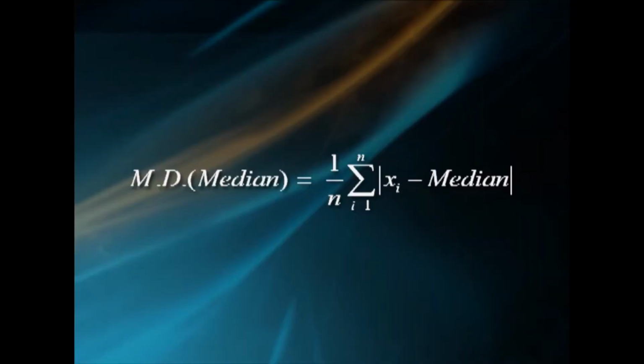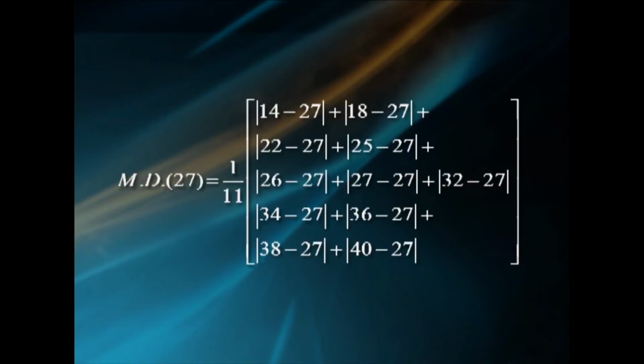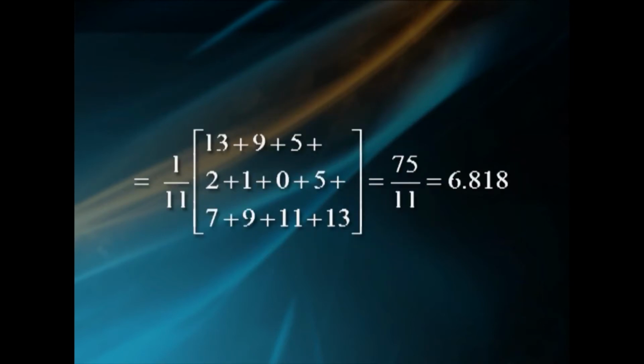Mean deviation about median equals 1 by n summation over i from 1 to n modulus of xi minus median. Mean deviation about 27 equals 1 by 11 into modulus of 14 minus 27 plus mod 18 minus 27 plus mod 22 minus 27 plus mod 25 minus 27 plus mod 26 minus 27 plus mod 27 minus 27 plus mod 32 minus 27 plus mod 34 minus 27 plus mod 36 minus 27 plus mod 38 minus 27 plus mod 40 minus 27. That is equal to 1 by 11 into 13 plus 9 plus 5 plus 2 plus 1 plus 0 plus 5 plus 7 plus 9 plus 11 plus 13.